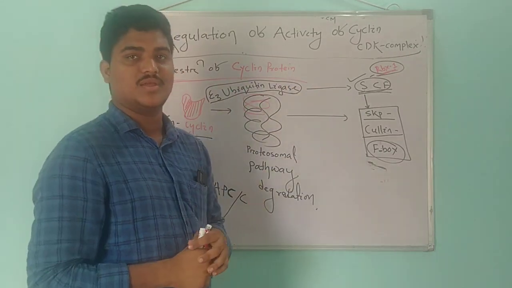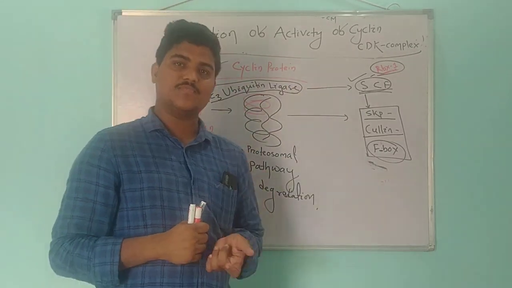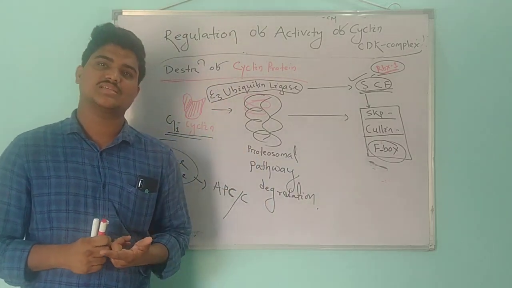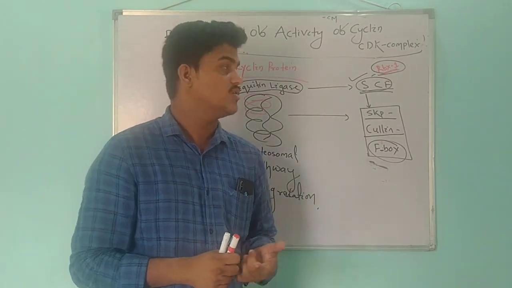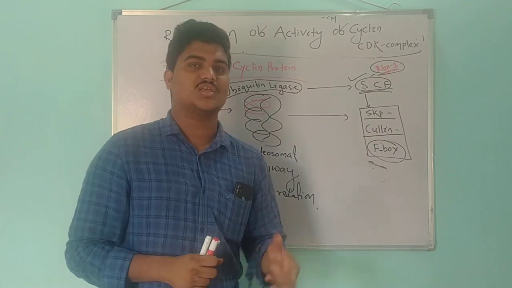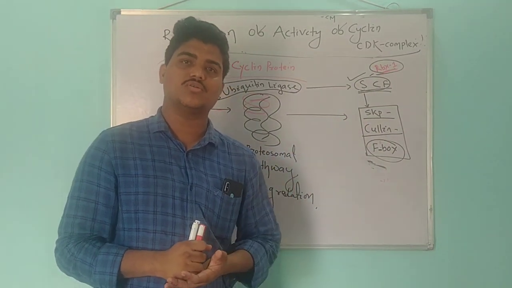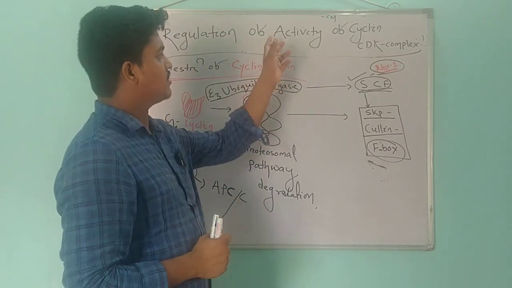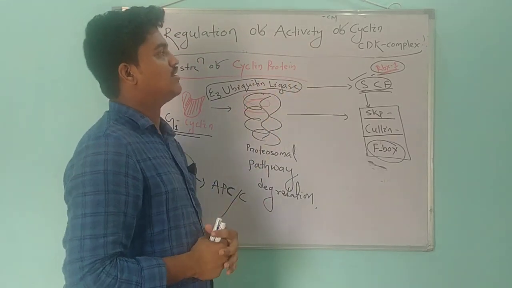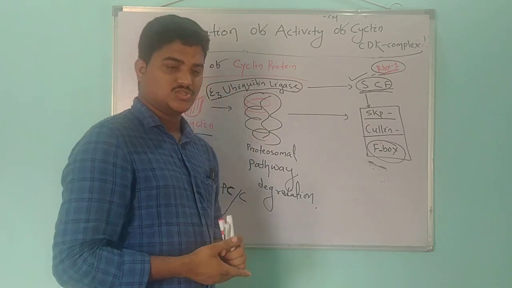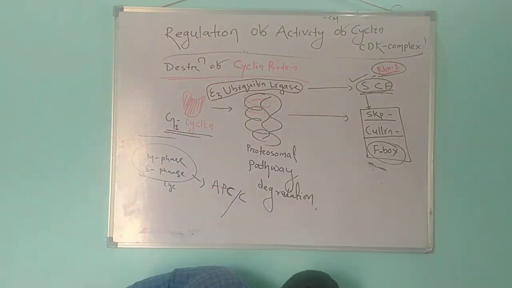They are regulators. Again, there are certain inhibitory proteins, CDK inhibitory proteins, which cause the inactivation of CDK. In this way, they can also control the cell cycle and regulate the activity of the cyclin CDK complex. So now we will discuss the.